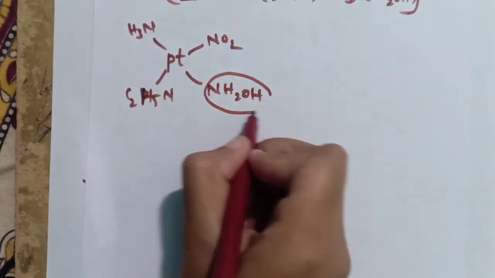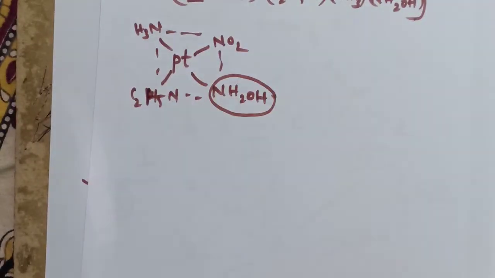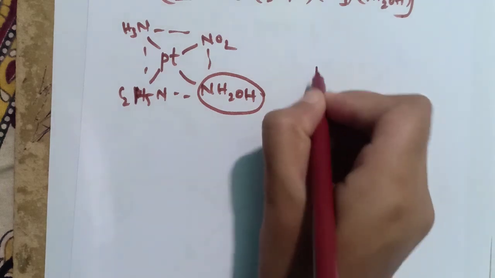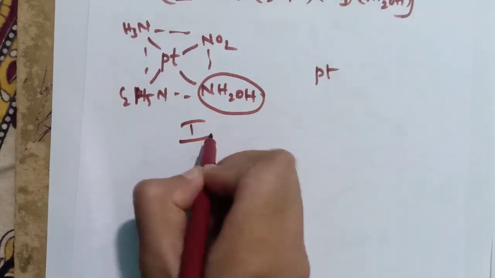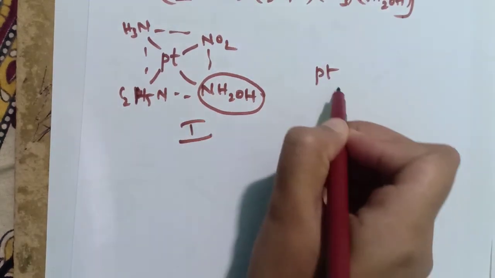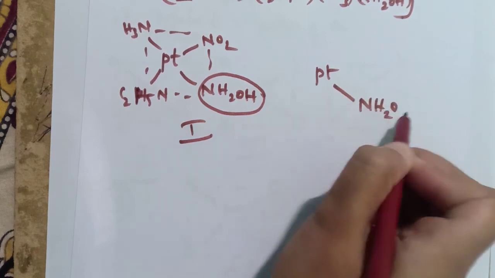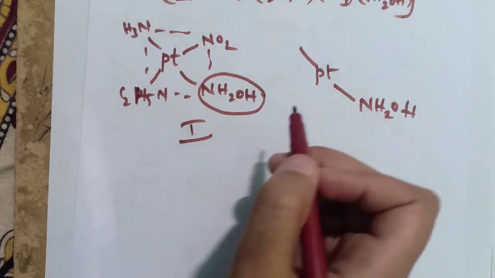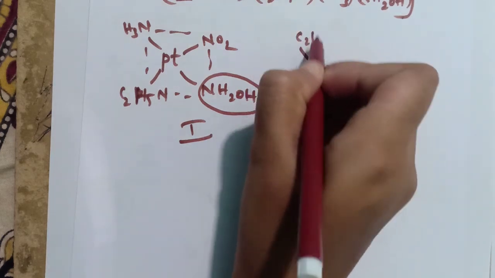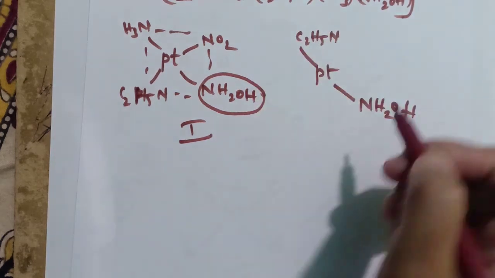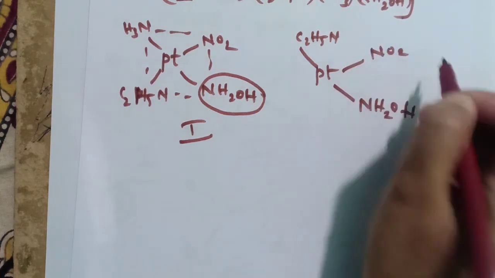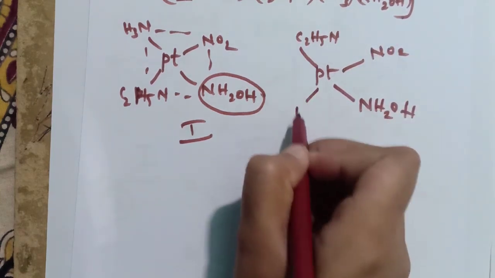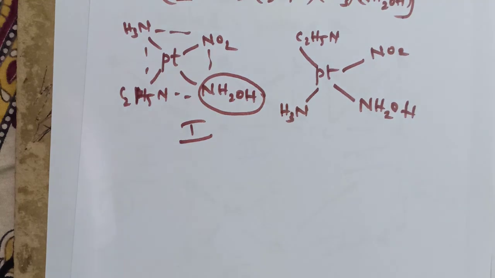Just pick the position of NH2OH and make the other ligands opposite to it. Pt, it is the first one, and here this ligand NH2OH is fixed, and place C2H5N here and NO2 will be here and NH3 will come here.